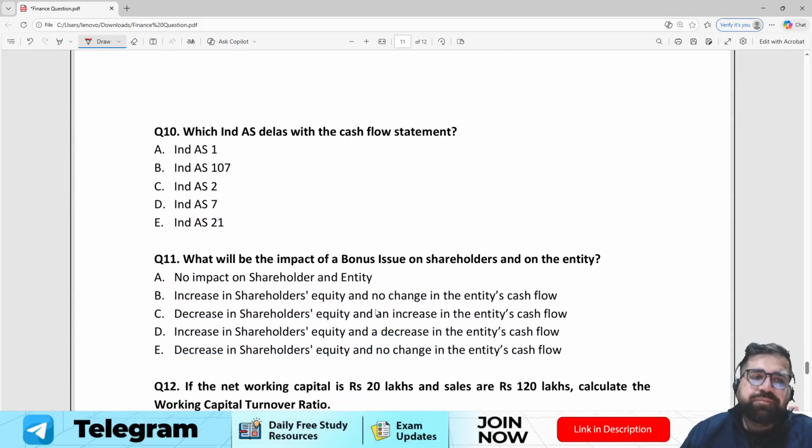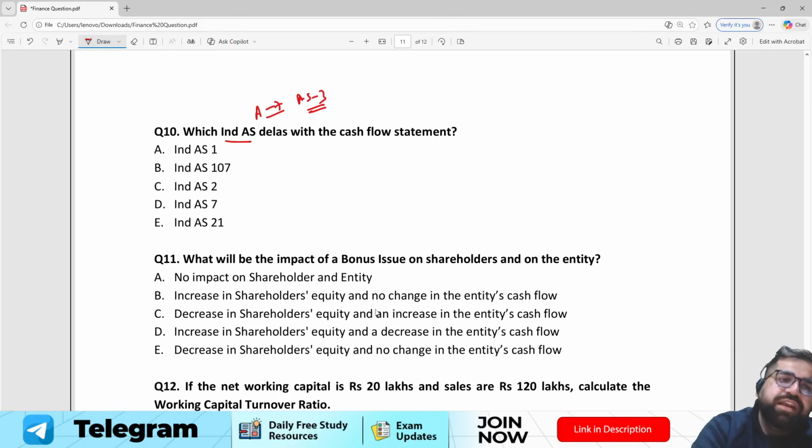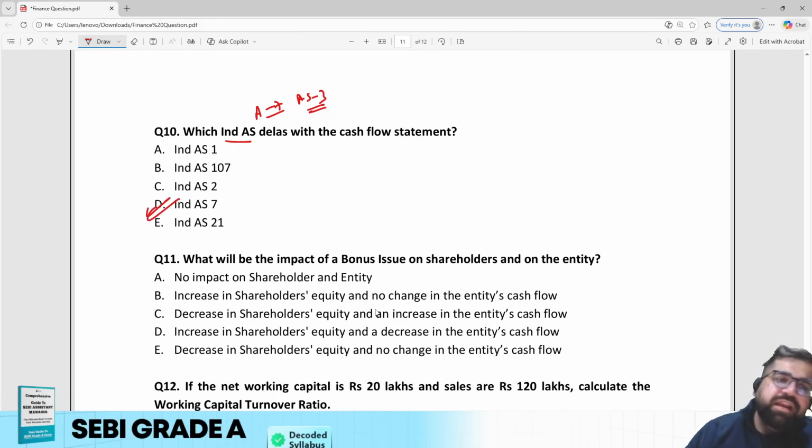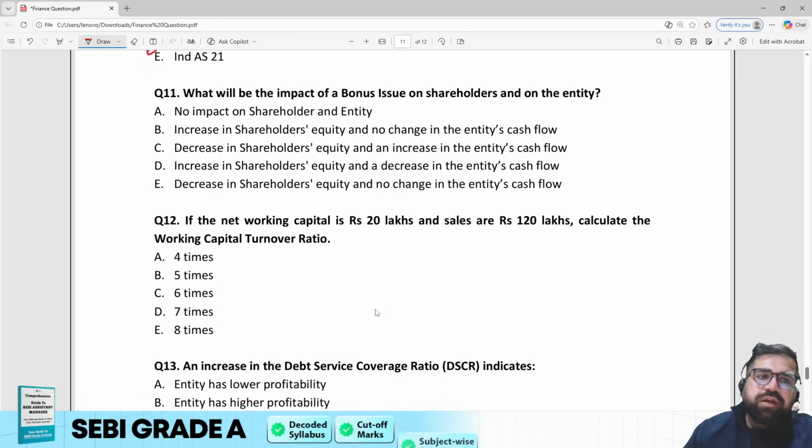Question 10. Which Ind AS deals with cash flow? Ind AS is what's asked. So Ind AS for cash flow is 7. Right? Accounting standard 3 is for cash flow. So the correct answer will be option D, Ind AS 7.